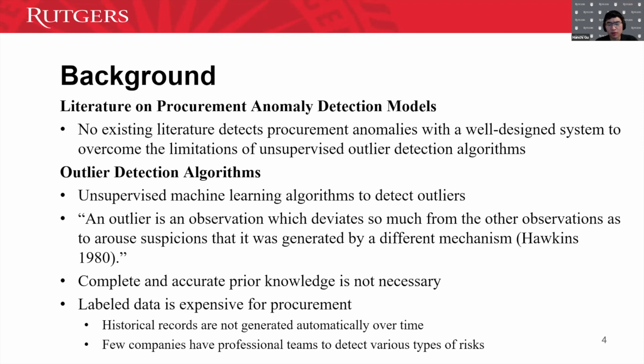The advantage of using these outlier detection algorithms is very clear. We don't need complete accurate prior knowledge. This is very suitable for the procurement process because the procurement process is not like, say, credit fraud behavior, where the client will eventually report those fraud behaviors, and then they can have the labeled data. But in procurement, if the auditors never do the investigation, it's possible that we will never know whether it's fraud, whether it's high risk, or whether it's just a normal transaction. That's why the application of outlier detection is super useful here.